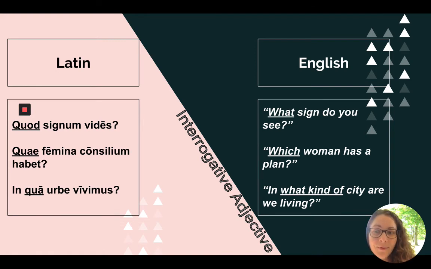And our last example, in qua urbe vivimus. Qua is an adjective modifying urbe. In what kind of city are we living? Or you could also say, in which city or in what city. So here, what kind of is another translation that's perfectly acceptable for either animate or inanimate adjectives.